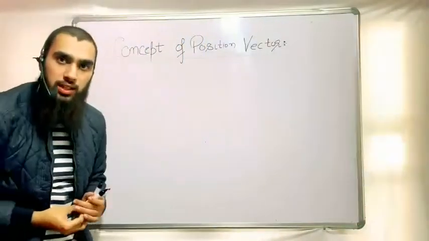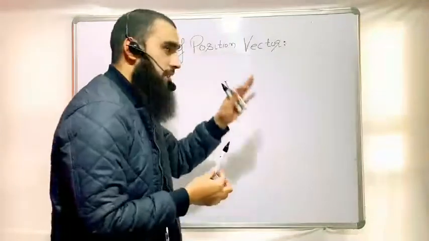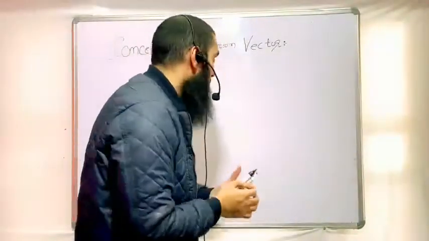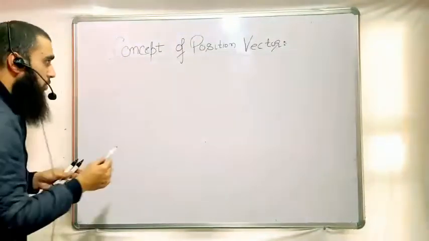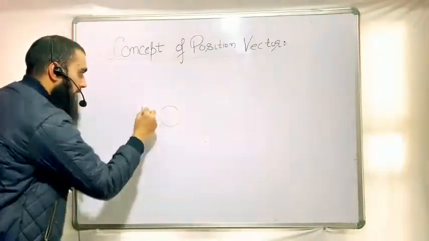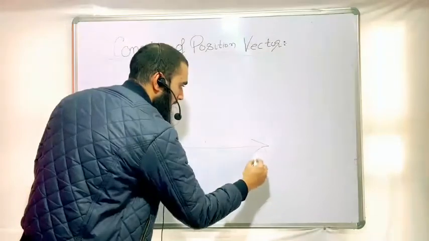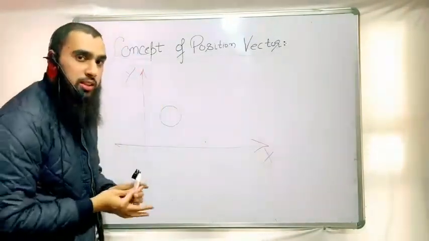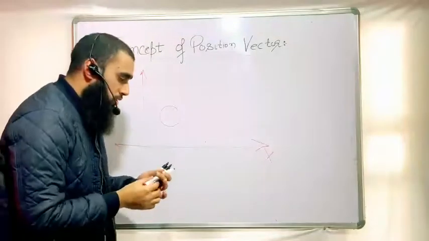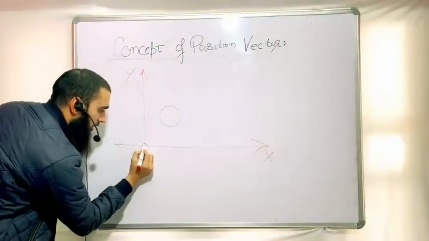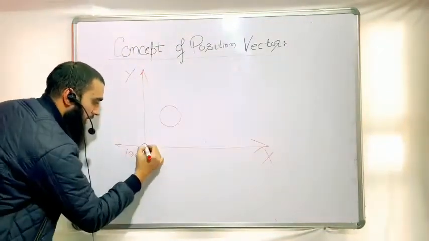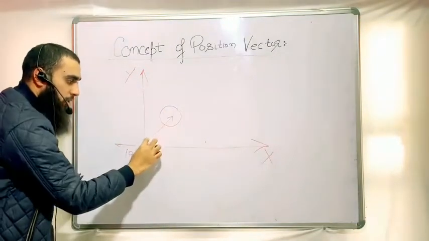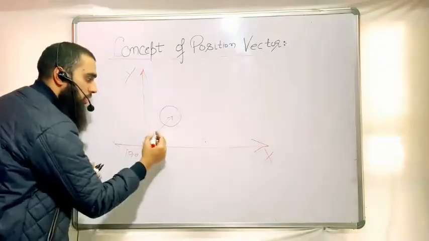Before starting the chapter, I'll revise the concept of position vector, as we have discussed in the chapter on vectors. What does position vector mean? Suppose I have a body, and the reference system I'm using is the Cartesian coordinate system. Now I need to locate the body in this reference system. So I simply direct a vector from the origin to the body. The vector which I have directed from the origin to the body is called the position vector.